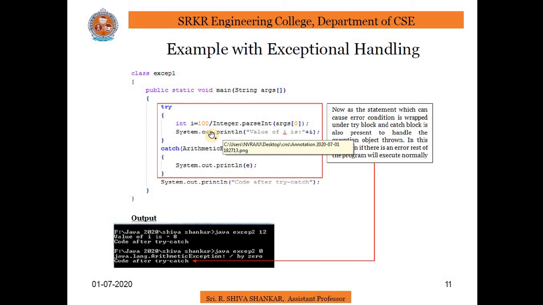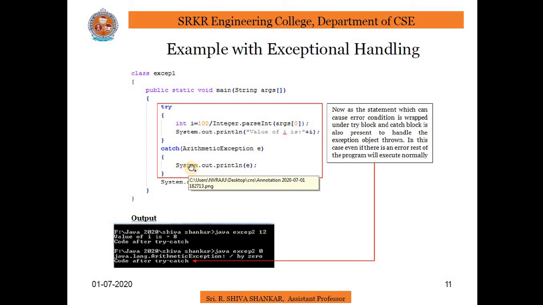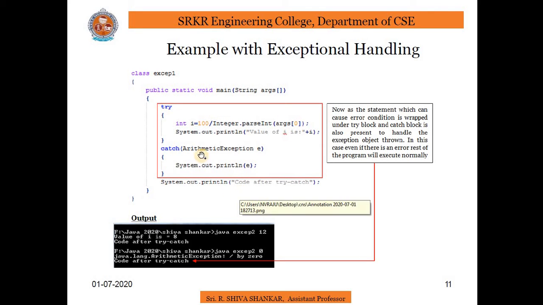So 100 by 12 means there is no exception in the try block, so there is no need to go to the catch block. The value of i is 100 by 12, which means we are getting 8. At last, there is no exception here, so directly it will print the code after try catch.